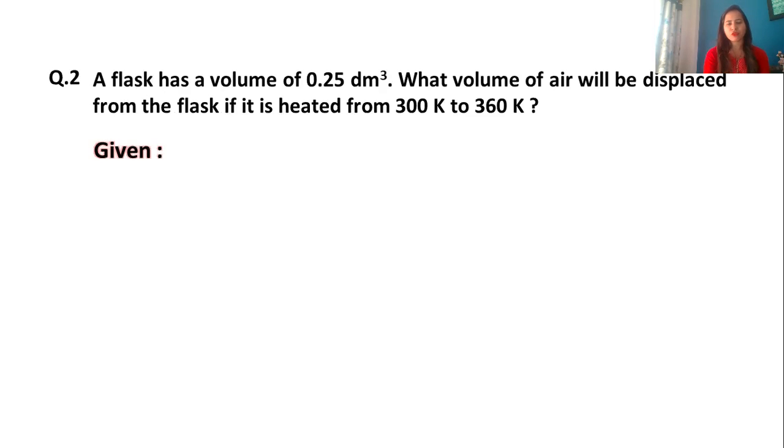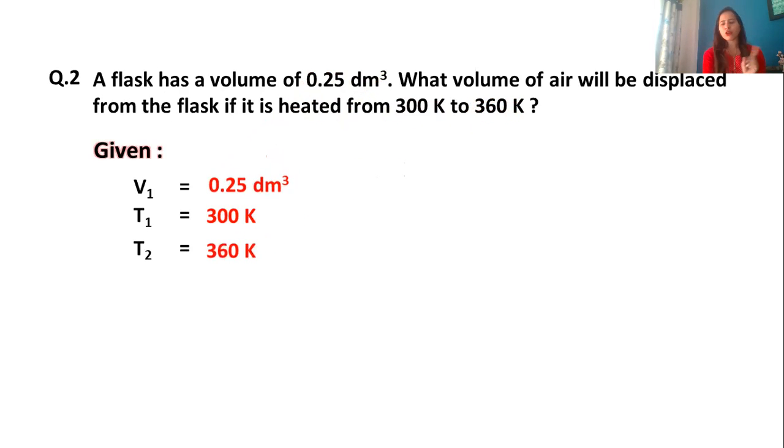You can see, first of all, they have mentioned we have a flask which has a volume of 0.25 dm³. And they have said they have heated, meaning there is a change in temperature from 300 to 360 Kelvin. You can see they have not told you to find the new volume. They have said, what volume of air will be displaced from the flask?